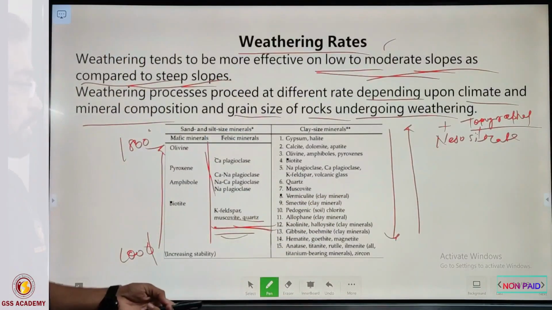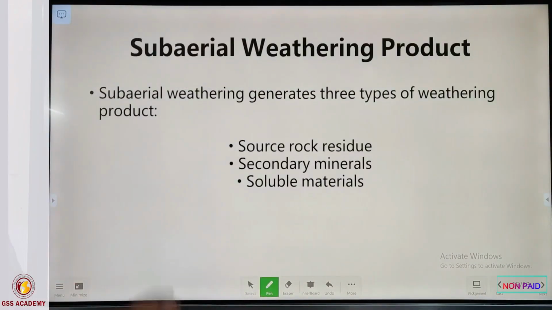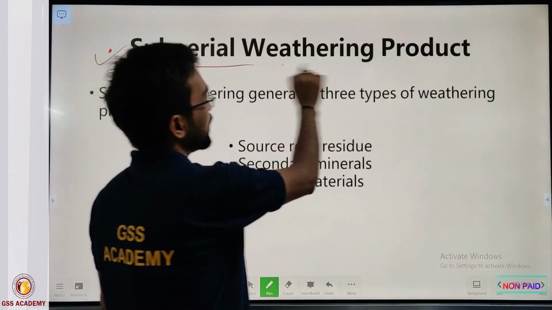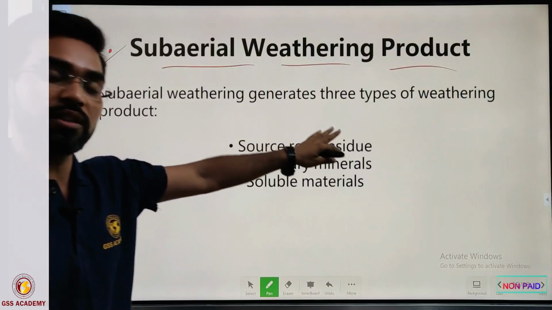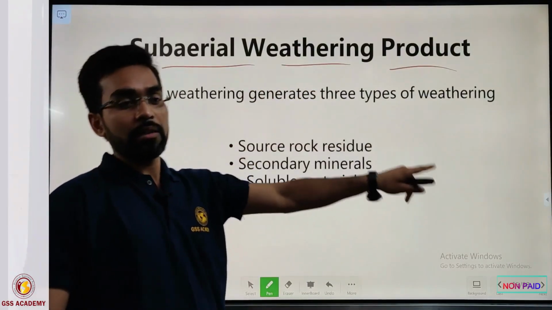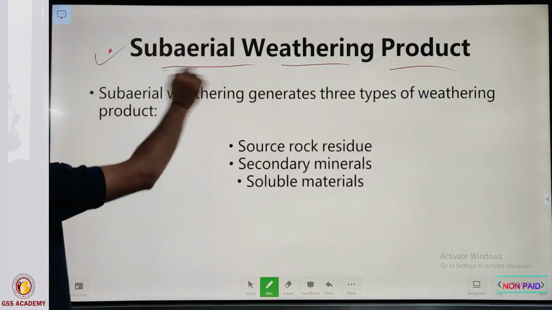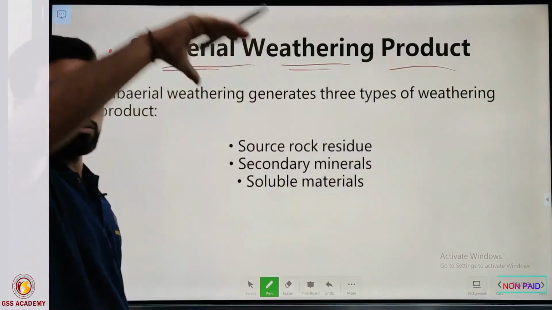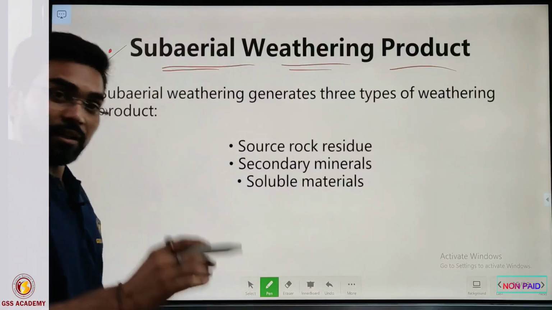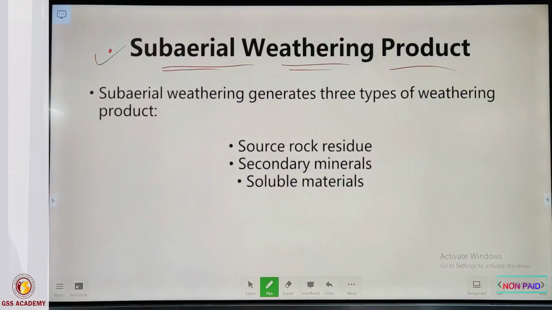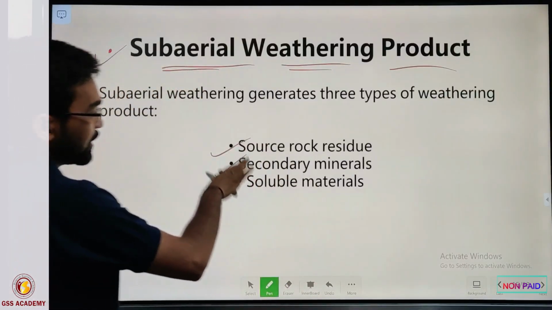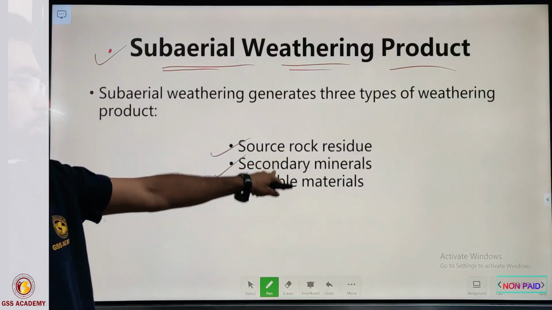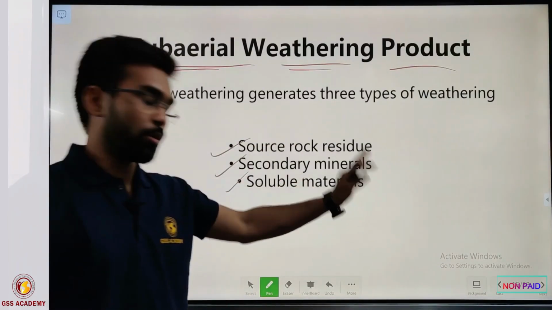Okay, so now let us see the subaerial weathering products. What does subaerial weathering products mean? It means we are not going to discuss the weathering pattern in ocean sedimentation. We are going to discuss only the continental subaerial setting, that is exposed to the earth surface, and weathering products in the context of sedimentology. Subaerial weathering products are generally categorized into three parts: source rock residue, secondary minerals and soluble materials.